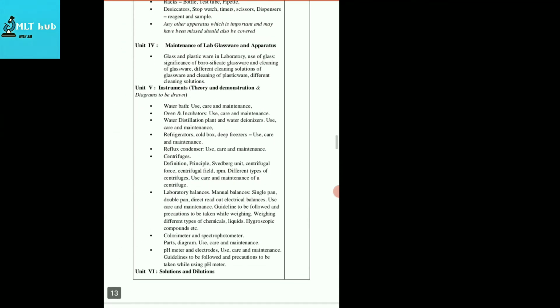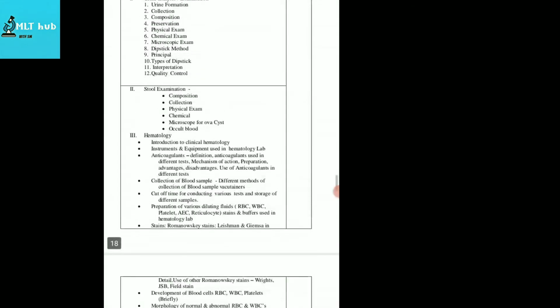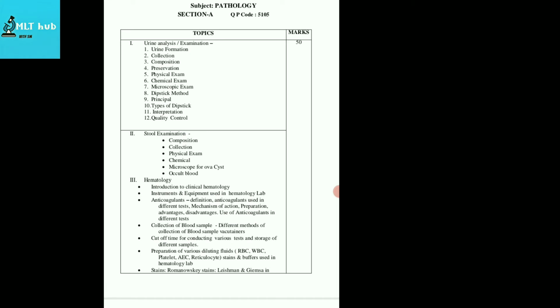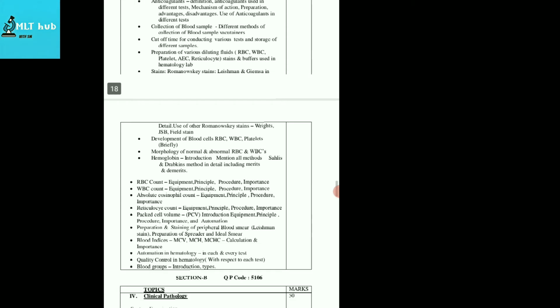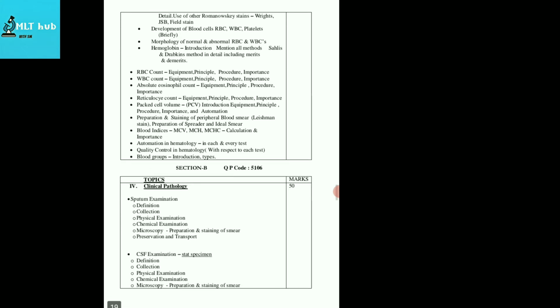So these were the topics of biochemistry that you will learn in this year. Let's move to the next subject, pathology. In pathology, you have 5 topics: urine analysis, stool examination, hematology, and then clinical pathology.